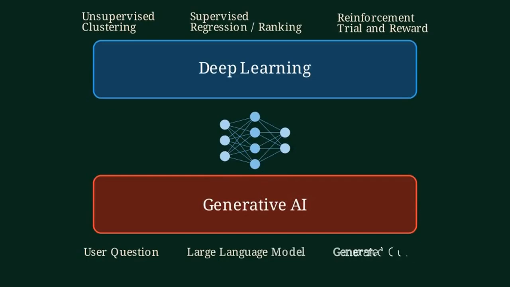Generative AI creates new content like text, images, or music. It relies on a large language model. A user asks a question, and the model generates a response based on what it learned during training.